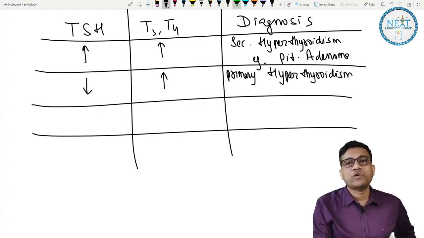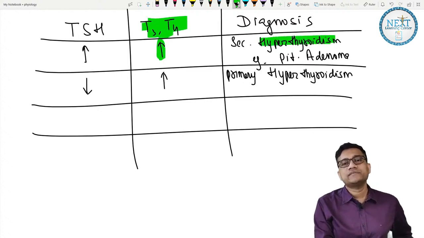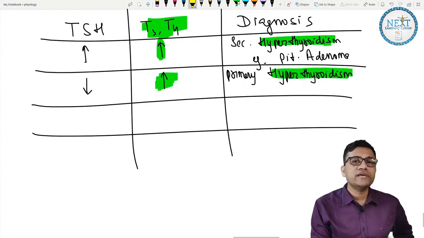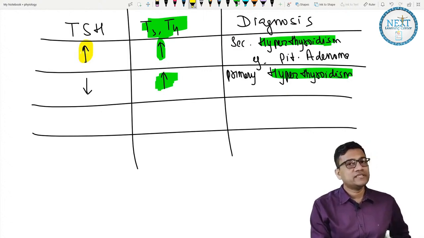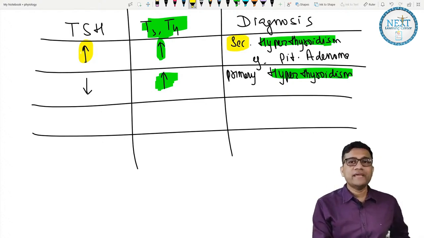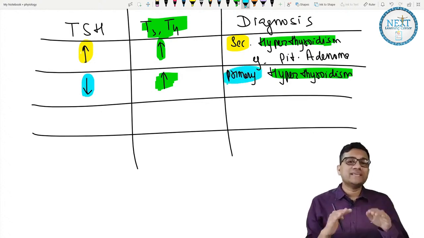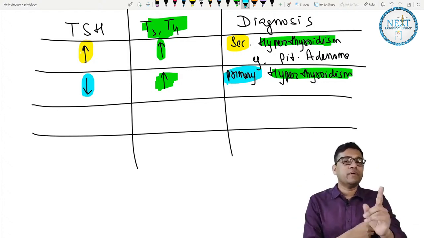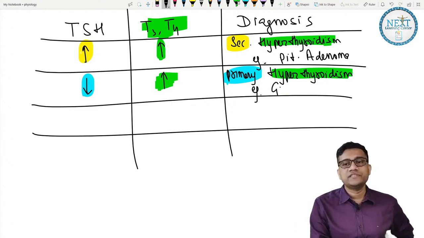So how do you know it is hyper or hypo? If there is increased T3 T4, it is hyperthyroidism. Now how do you know it's primary or secondary? If there is increased TSH, this is secondary. But if there is a decrease in the TSH, it is primary. Easy. If they are going together, it is secondary. If one is rising and the other falling, it is primary. Remember. High T3 T4 is hyper. Example, Graves disease.